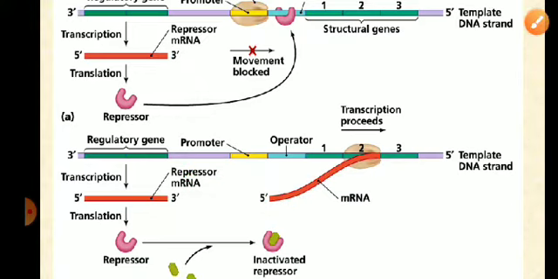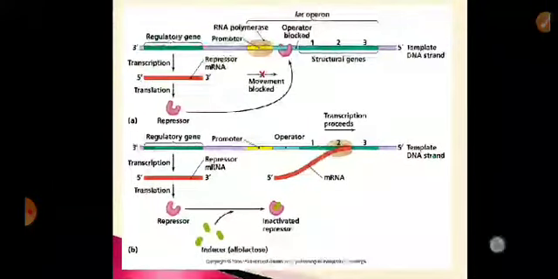Is that clear? So if inducer is present, it will convert the active repressor into inactive form and because of that it will not block the operator. The RNA polymerase enzyme bound to the promoter will move ahead, reach the structural genes and transcription and translation will take place. That means protein synthesis will take place.